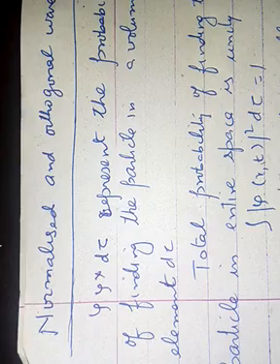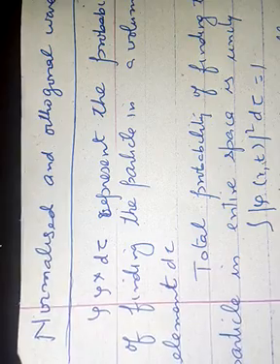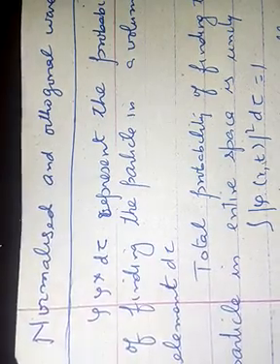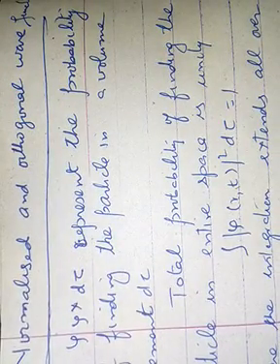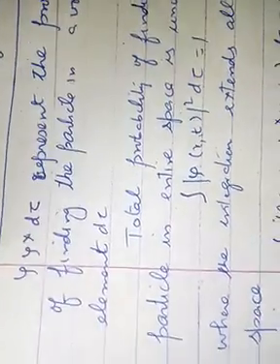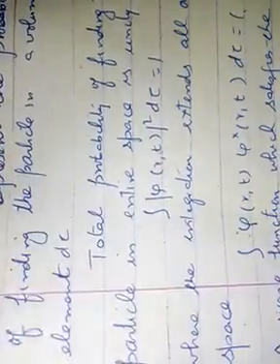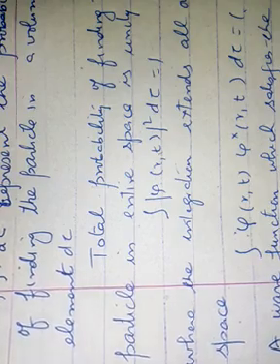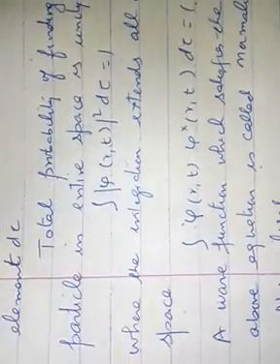तो इस तरह के केसेस में टोटल प्रोबेबिलिटी of finding the particle in the entire space is of course unity. That is, we can say that integral |ψ(r,t)|² dτ is equal to 1, where the integration extends all over the space. This equation may also be written as integral ψ(r,t) ψ*(r,t) dτ equal to 1. A wave function which satisfies the above equation is called normalized wave function.